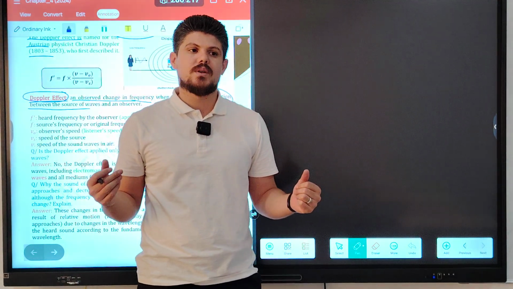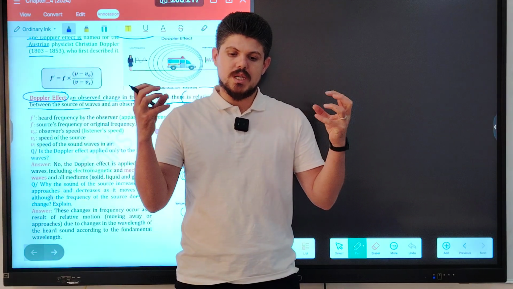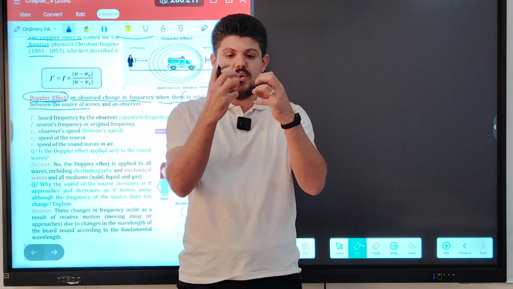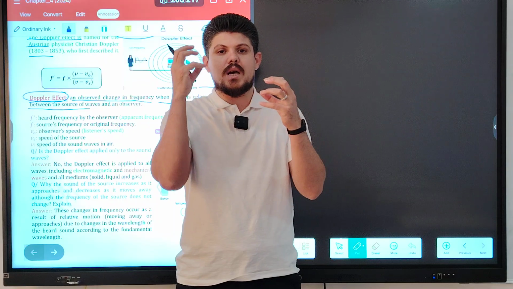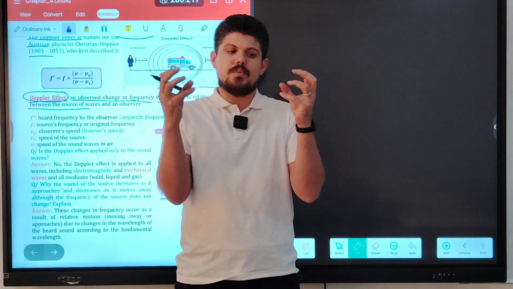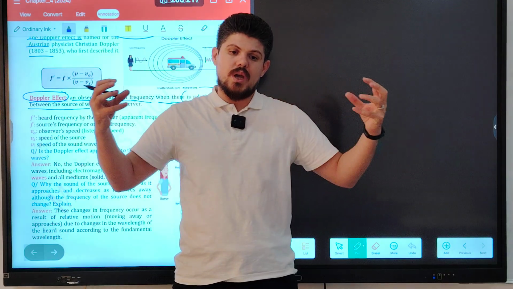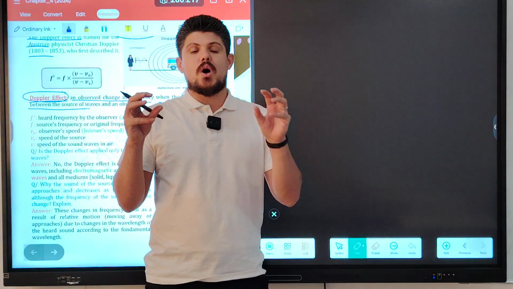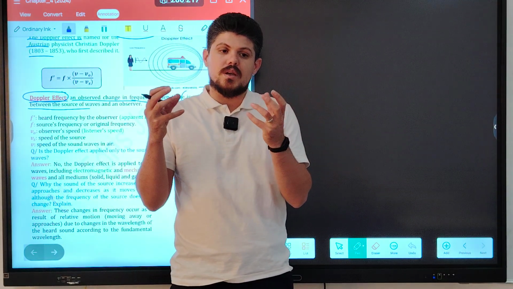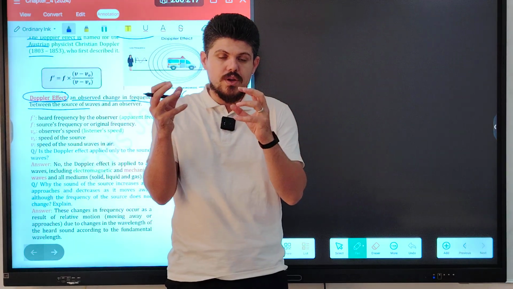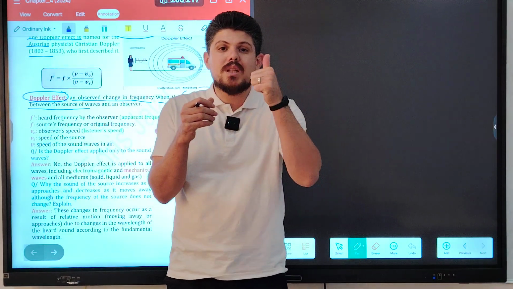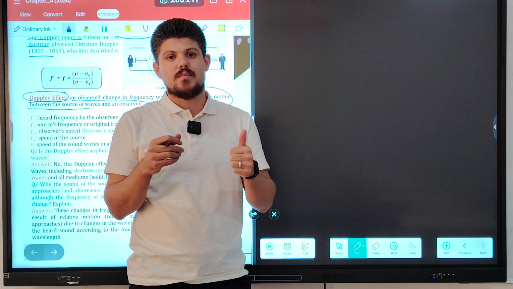Okay? When do we have relative motion? If the two objects approach each other, or if the observer and listener move away from each other, or if the observer and listener are moving in the same direction, but with different velocity, guys.